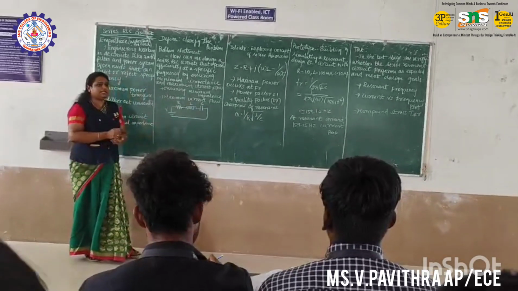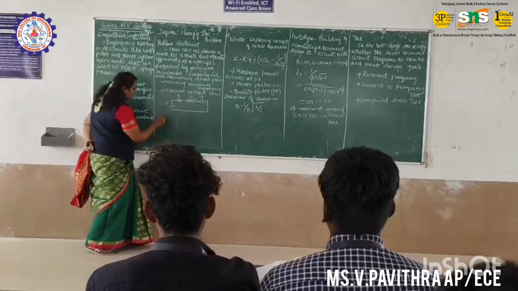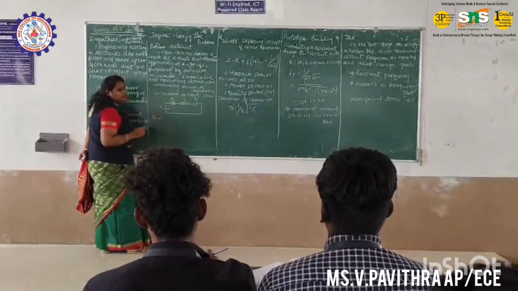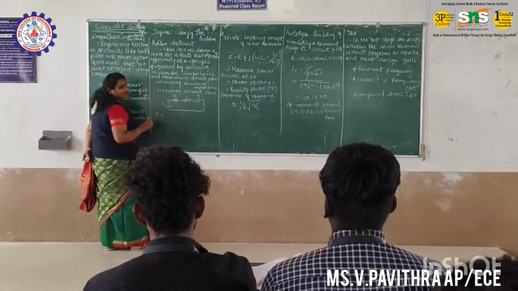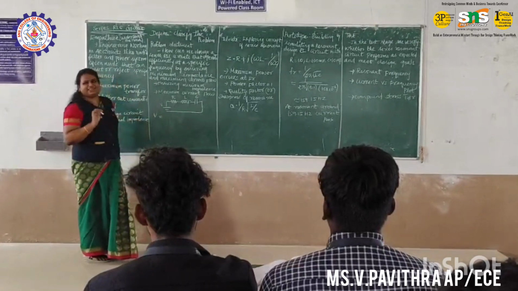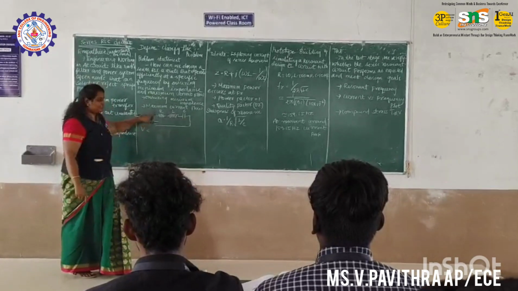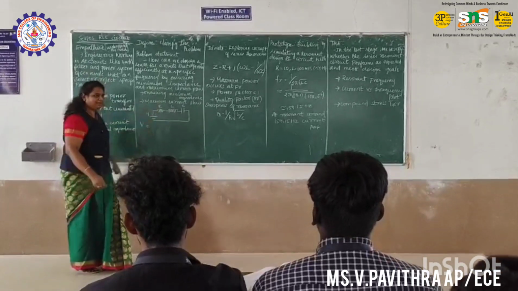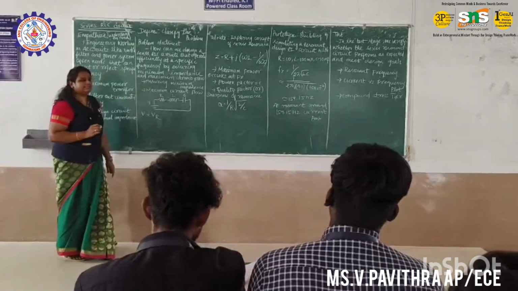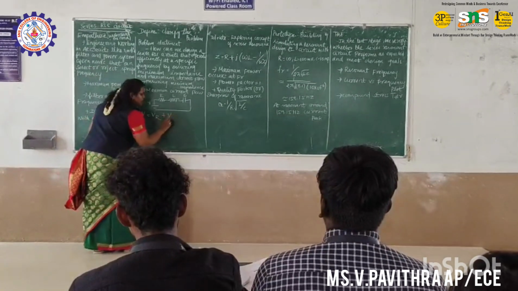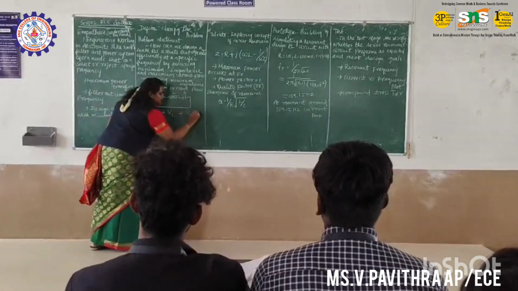And this is a voltage. If I want to apply the voltage to the circuit, what will happen? V is equal to... If you apply the voltage to this circuit, it will come under voltage of resistor plus voltage of inductor plus voltage of capacitor.